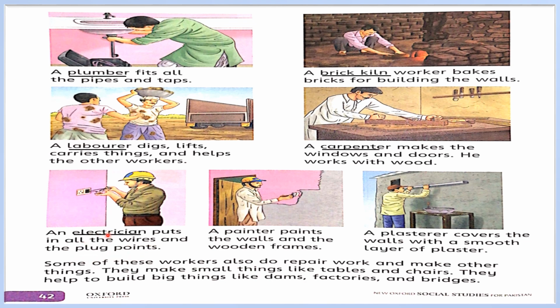Underline this word and repeat again, electrician. Next one is a painter. A painter paints the walls and the wooden frames.